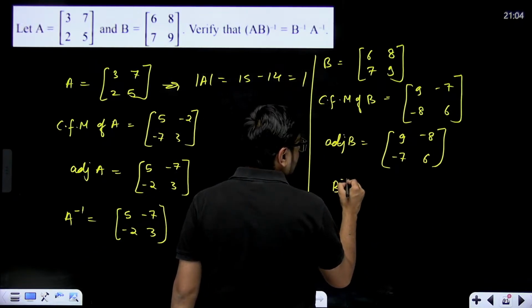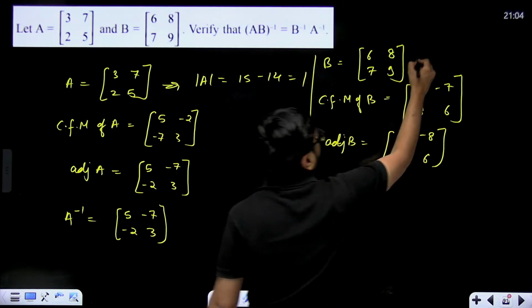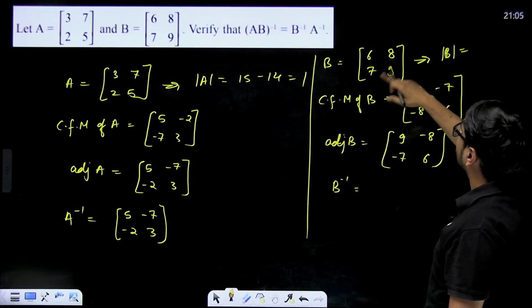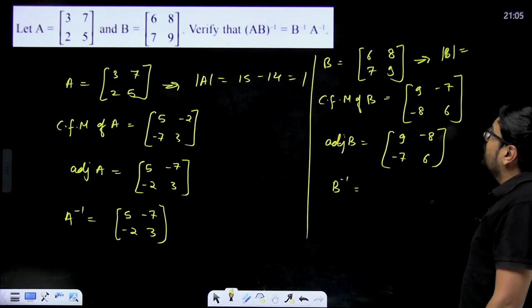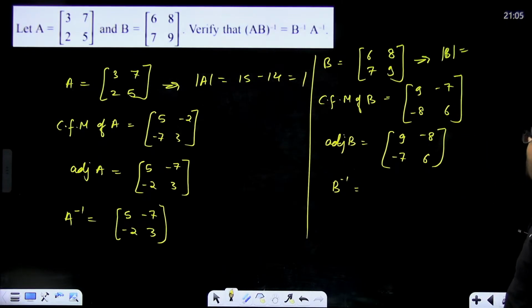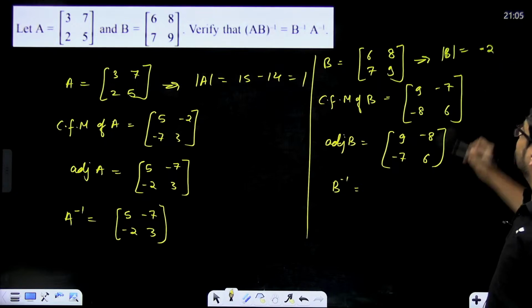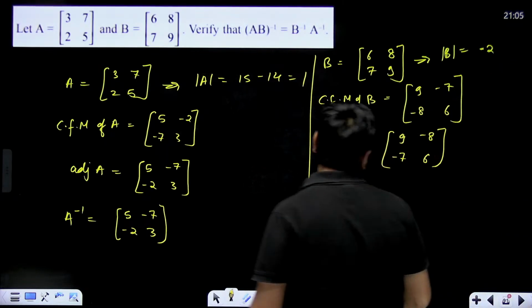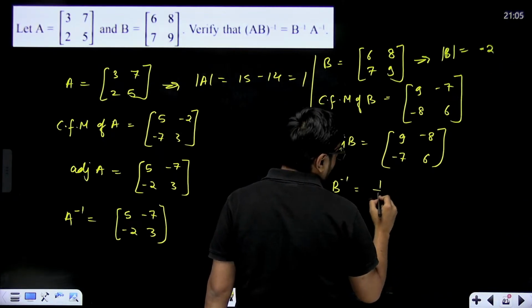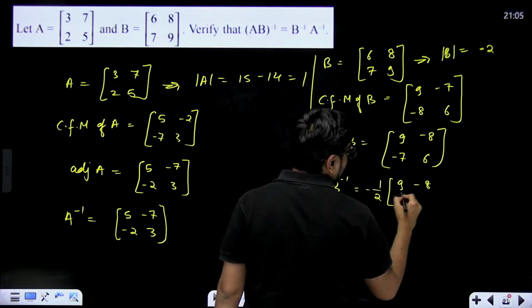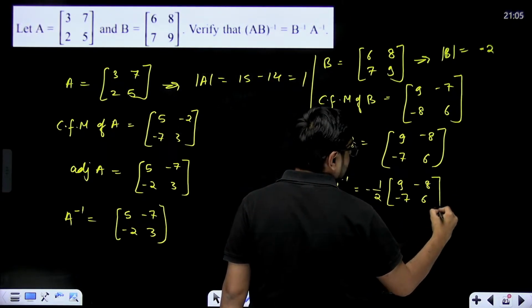So what will B inverse be? What will be your determinant? First find the determinant also. Determinant of B will be 9 sixes are 54 minus 8 sevens are 56. So minus 2. Minus 2 will be the value. So this divided by minus 2. So minus 1 by 2 multiplied with the matrix 9, minus 8, minus 7 and 6.